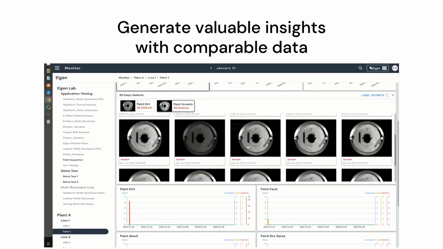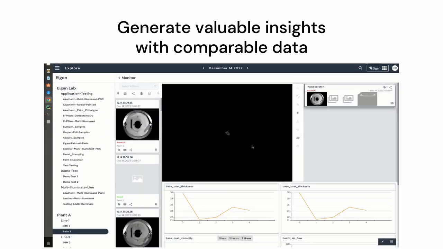As a result, we're able to train models faster on smaller data sets that have higher reliability. Not only has this allowed us to deliver value faster for our customers, the standardized images have allowed us to generate analytics and insights across multiple factories.